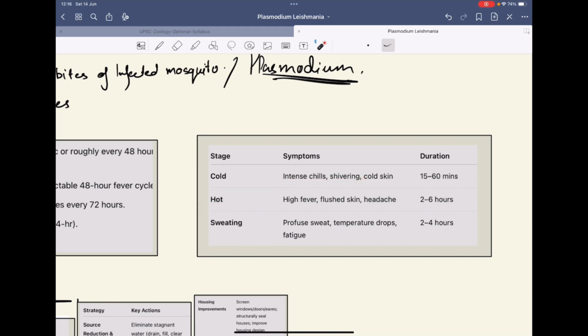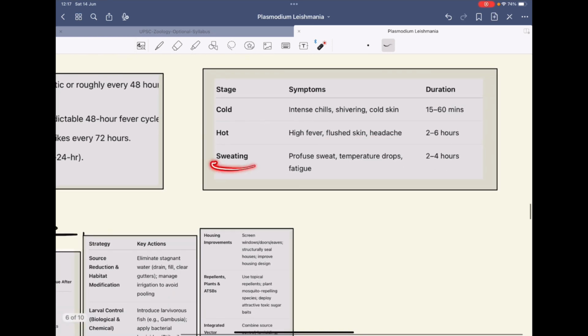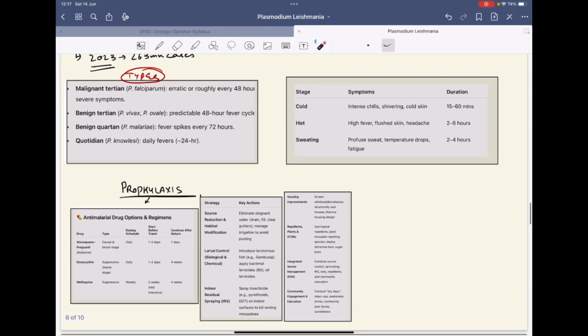In the hot stage, there is high fever, flushed skin, and headaches. In the sweating stage, there is profuse sweat, temperature drops, and fatigue also happens. The cold stage lasts for 15 to 60 minutes, the hot stage lasts for 2 to 6 hours, and the sweating stage lasts for 2 to 4 hours. So these are the stages of malaria.